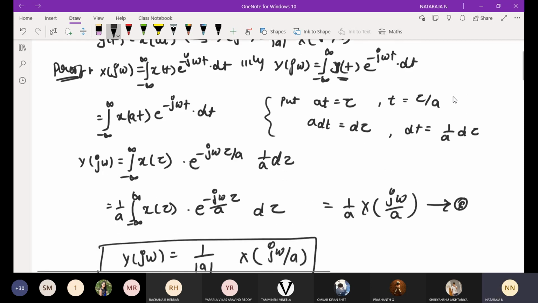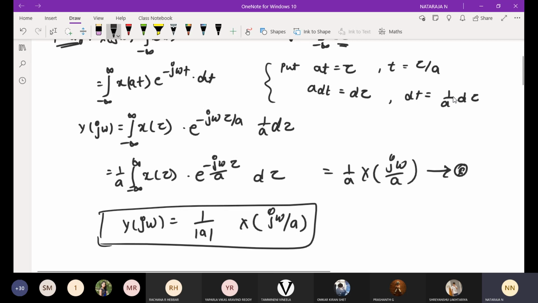Make a note of this. We'll go for the next property: differentiation.